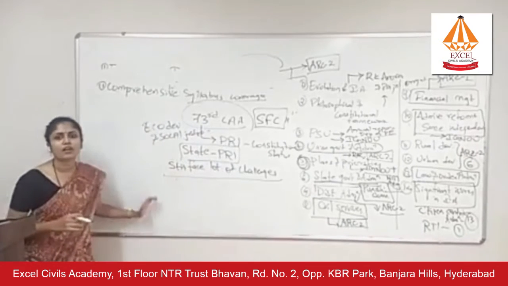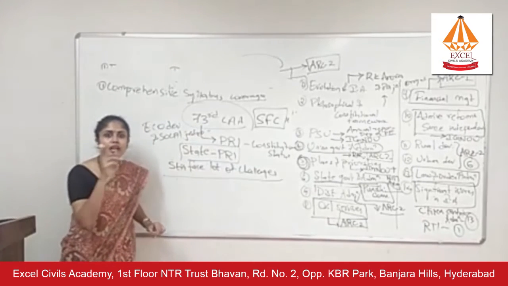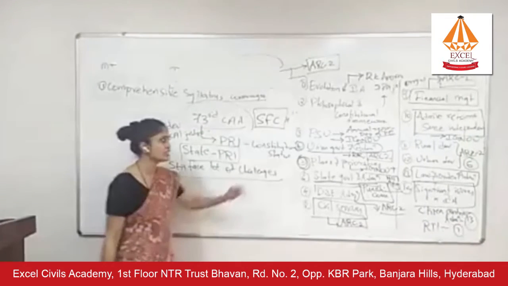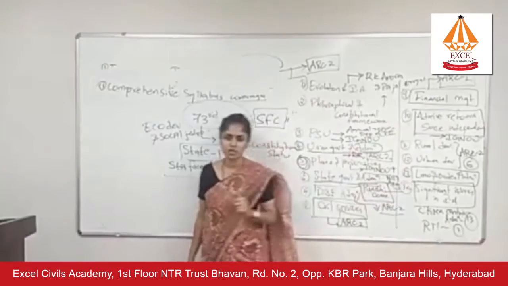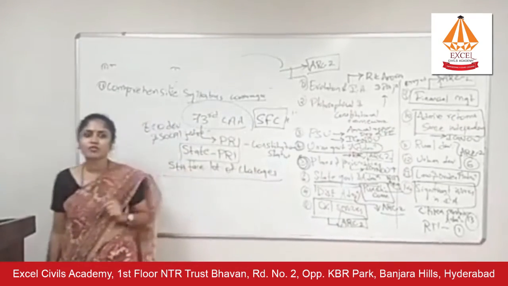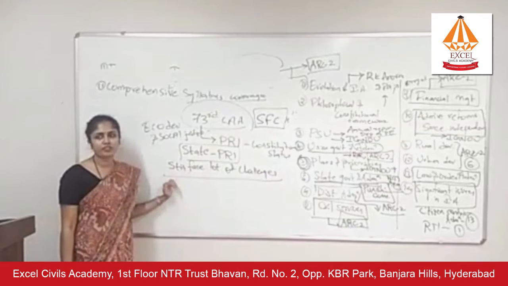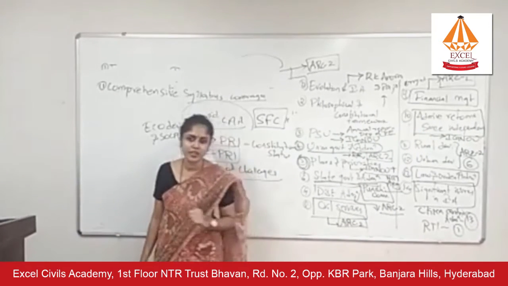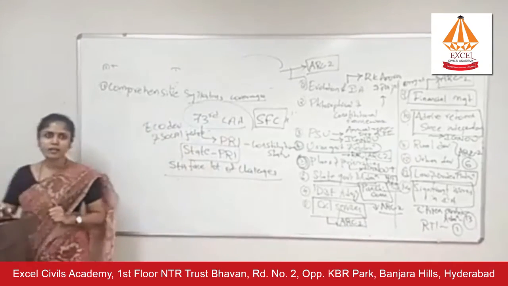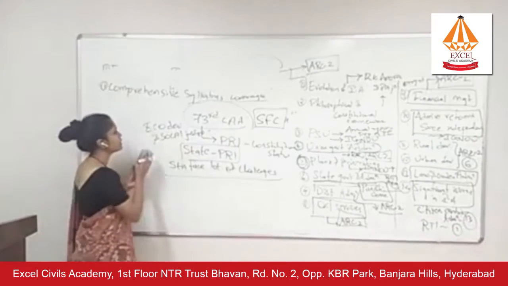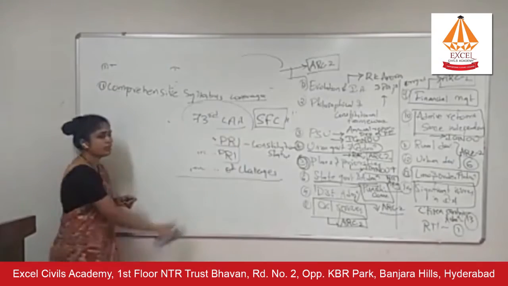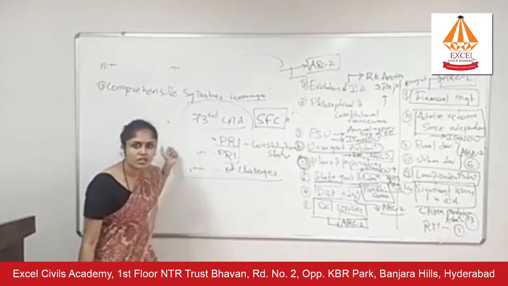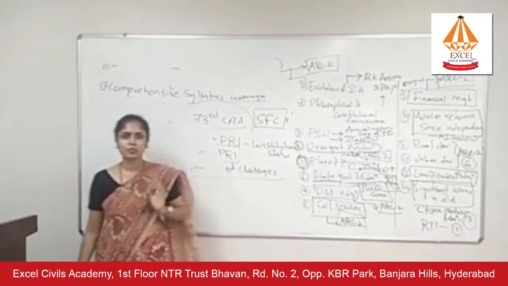So this way you have to cover each and every dimension for every single topic in your syllabus by going through previous year questions and all the sources that I have just mentioned, right? Immediately after you finish one topic, go through previous year questions, note down the additional dimensions and try to find out answers for those dimensions, right? This is how you cover syllabus comprehensively in optional subjects. Now, this is not just true for public administration, it is true for general studies also and for any other optional subject.